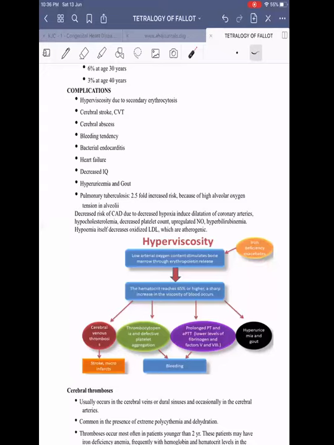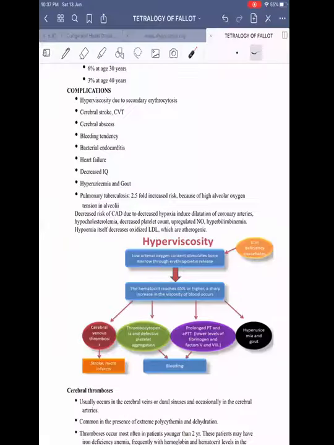These will predispose to cortical vein thrombosis, thrombocytopenia, defective platelet aggregation, prolonged BT, APTT, and abnormality of the clotting factors, predisposing to bleeding, hyperuricemia and gout. So hyperviscosity can result in both bleeding and thrombotic complications, hyperuricemia, and gout. All these can be secondary to hyperviscosity.